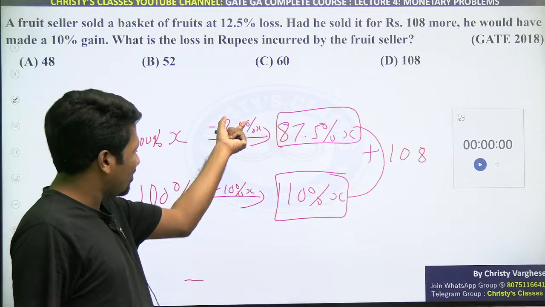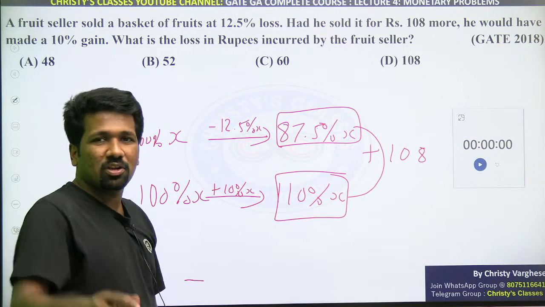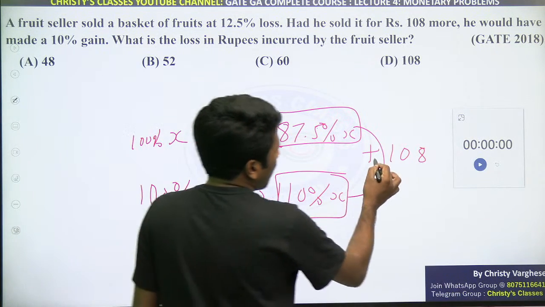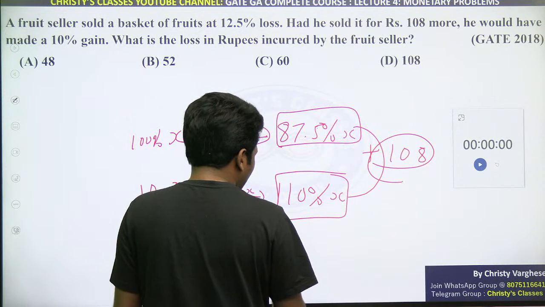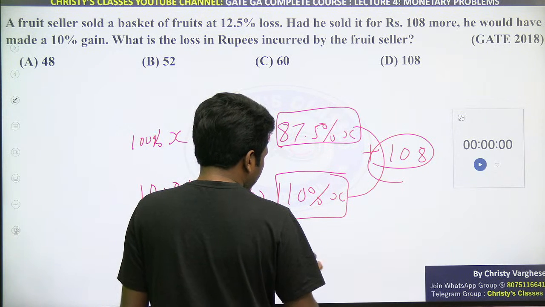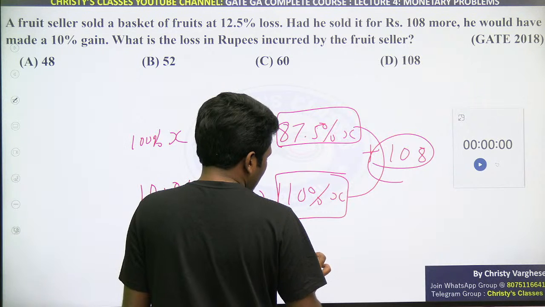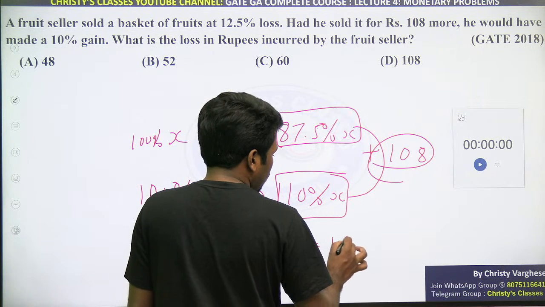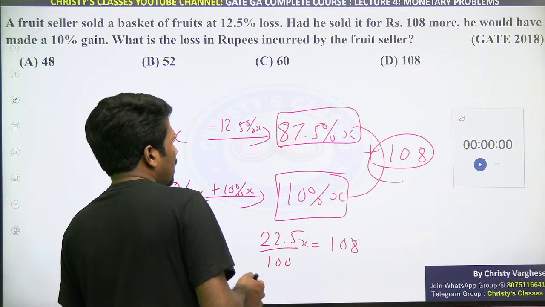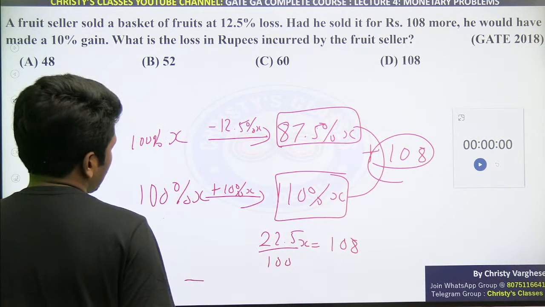Otherwise just think, ये 12.5 और 10 ऐड किया तो 22.5. That 22.5% of X is 108 ना. So you got an equation already. 22.5% of X is equal to 108. इसको सोल्व किया तो X का वैल्यू मिलेगा ना.